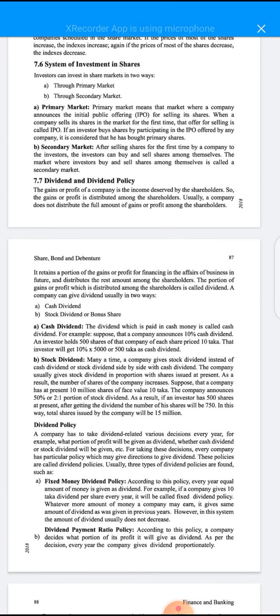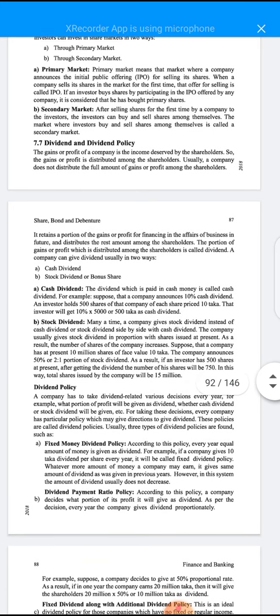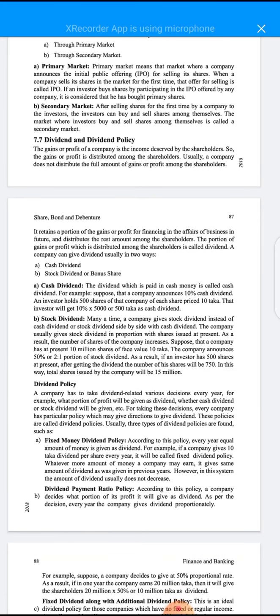secondary market, this is an important market. After a company sells shares for the first time to the investors, the investors can buy and sell shares among themselves. This is an important message for you.